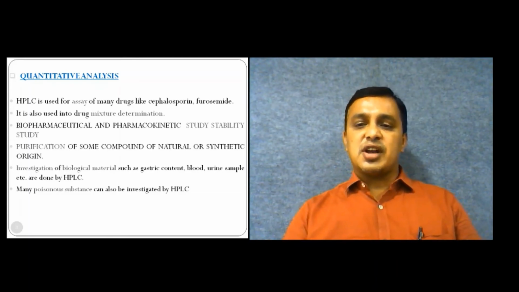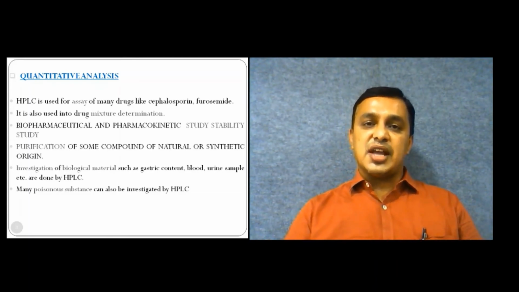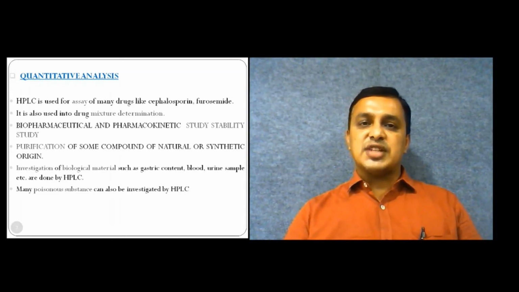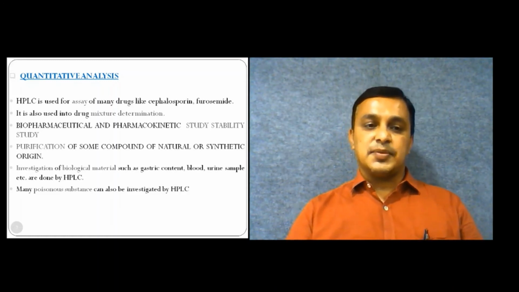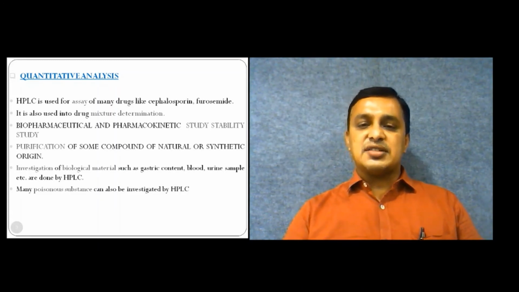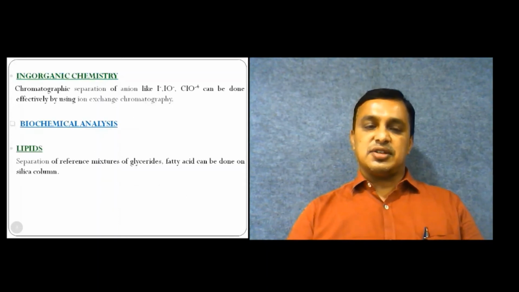Purification of some natural or synthetic compounds can be done by HPLC. Where a mixture of compounds is present in natural products, it can be passed through the HPLC. You can isolate and separate a single compound from that mixture, then use it for further analysis. Investigation of biological materials such as gastric content, blood, and urine samples is also done by HPLC. Blood products, serum, urine, and other biological fluids can all be analyzed by the HPLC system.